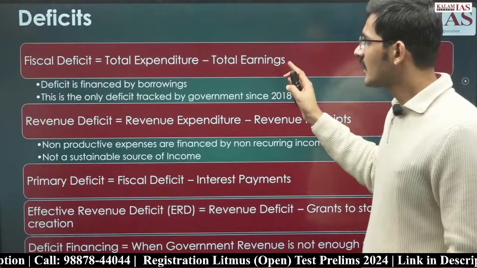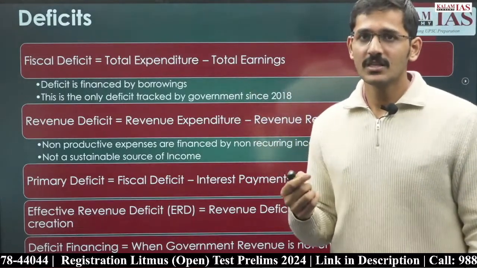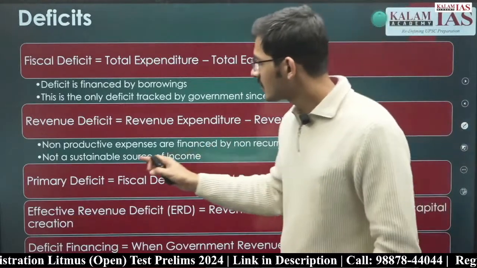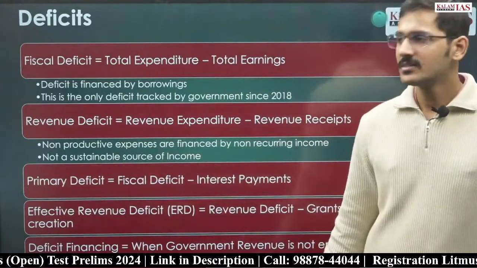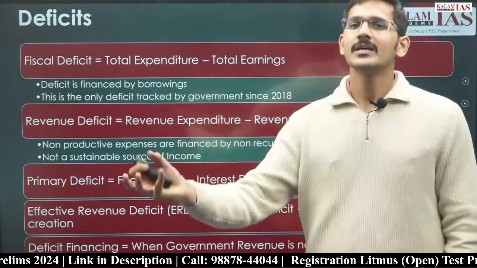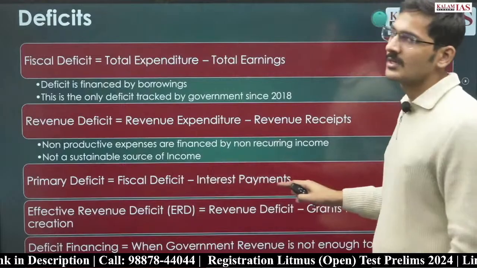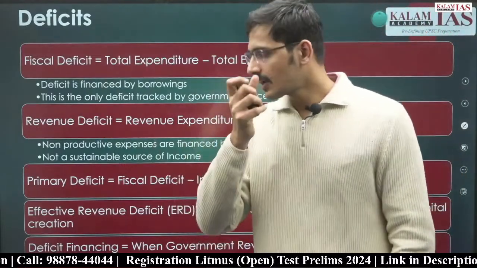Does not represent how much is the actual deficit that the government of India is facing because of this year's expenditure. So what government of India did is they calculated primary deficit. Primary deficit is, कि fiscal deficit क्या है? Total borrowings. हमने इतना उधार लिया है. Then there is interest payment. उस उधार में से भी हम कुछ पैसा interest पे कर रहे हैं.